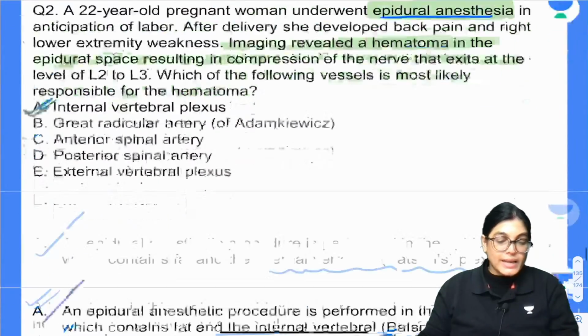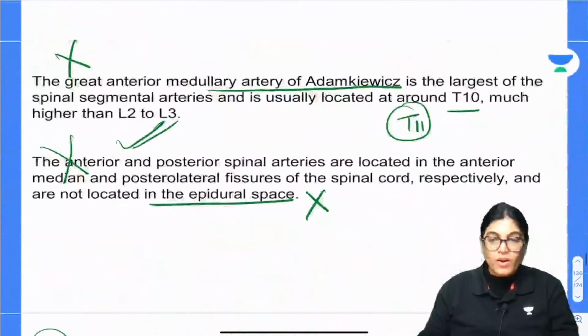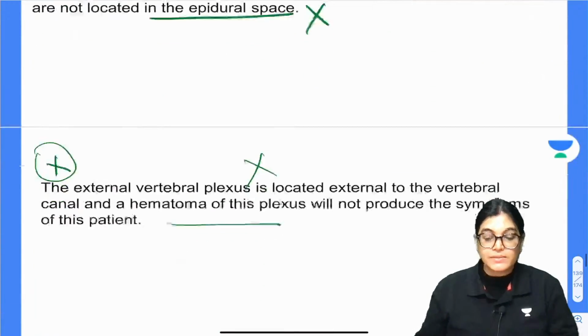So, let's move on to the next, that is question number 3. All the best to everyone, all the best.